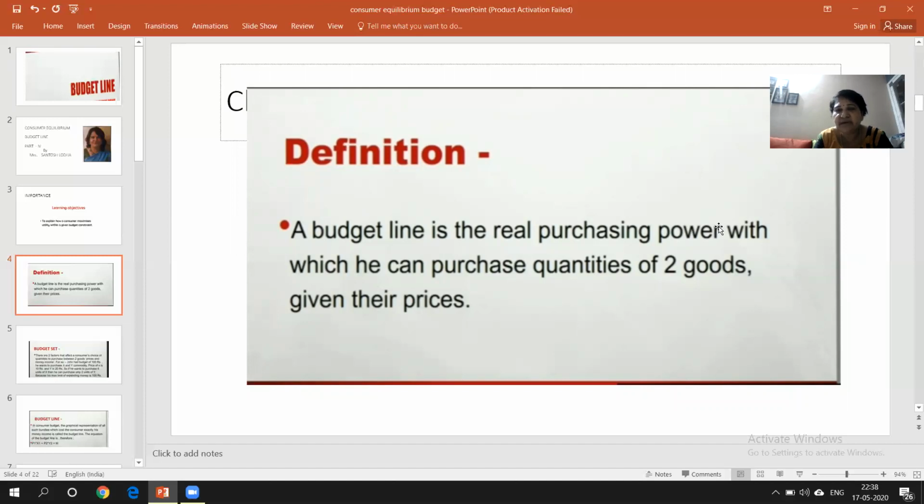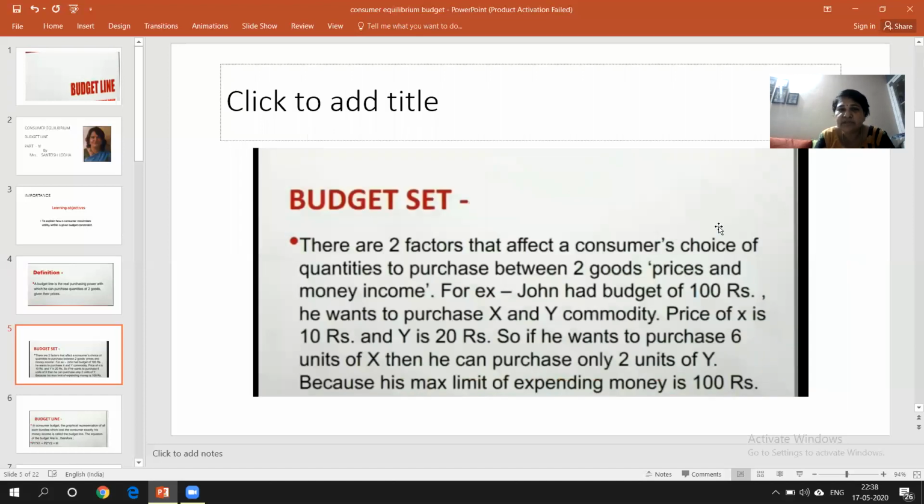As I said, we are considering only two goods here. What do we mean by real purchasing power? That means whatever money he has in his hand, that only he is going to use for buying two commodities. Obviously, the quantities of the two commodities can be more or less. That's what we are going to study. Okay, so now, the budget set. What do we mean by budget set? There are two factors that affect a consumer's choice of quantities to purchase between two goods: prices and money income.